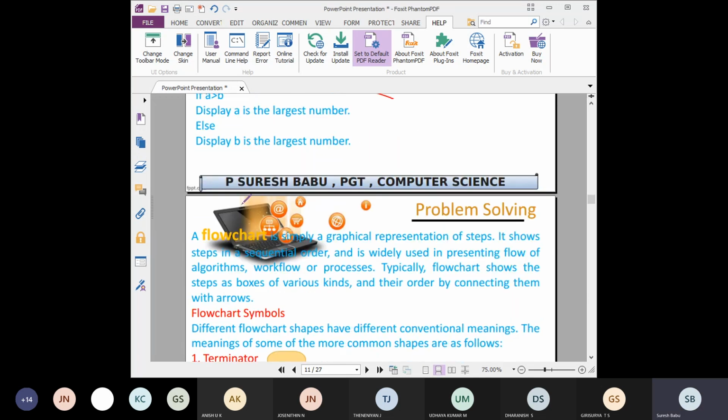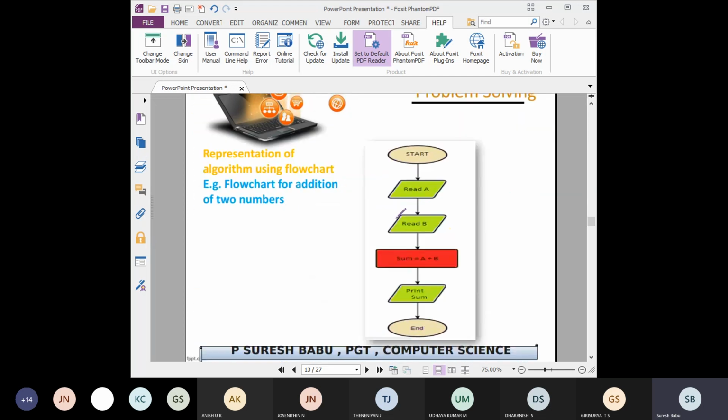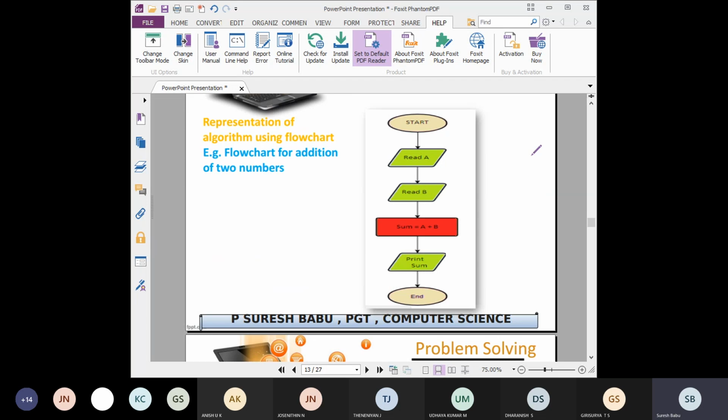So then next one is flowchart. This is a graphical representation of the steps, or a graphical representation of an algorithm. Okay, so we can draw a diagram-like representation, a step-by-step diagram. The same algorithm will be represented in a diagrammatic manner. This is called a flow chart. The flow starts from start, then getting the input, and like this it will go on. The name is called flow chart, flowing steps. It should stop at an end or stop.